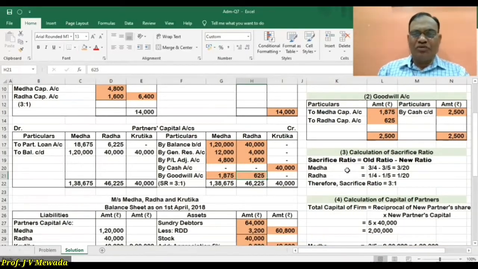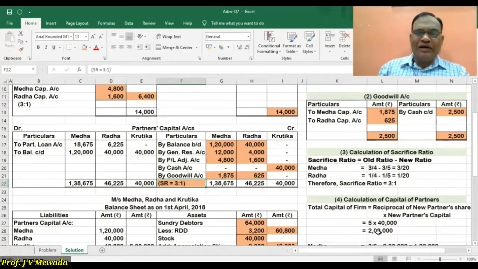Old ratio is 3:1 and new ratio is given 3:1. So our sacrifice ratio is old minus new, so our sacrifice ratio is 3:1. So that is why this goodwill is distributed in the sacrifice ratio, that is 3:1, which is again old ratio only.